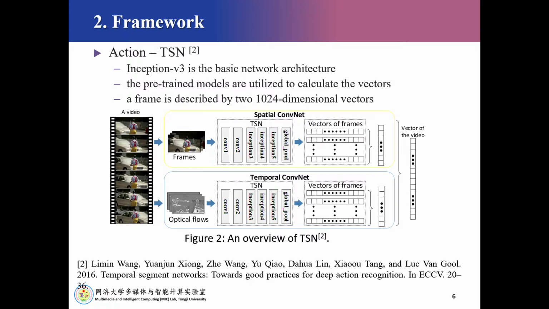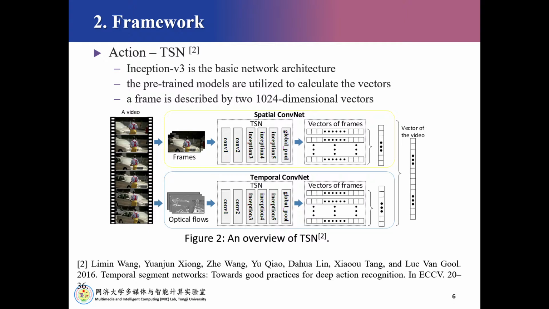Regarding the action feature, the two-stream convolutional network is a well-known framework and includes the spatial component and the temporal component. To improve this framework, the temporal segment networks build the model of long-range temporal structure.